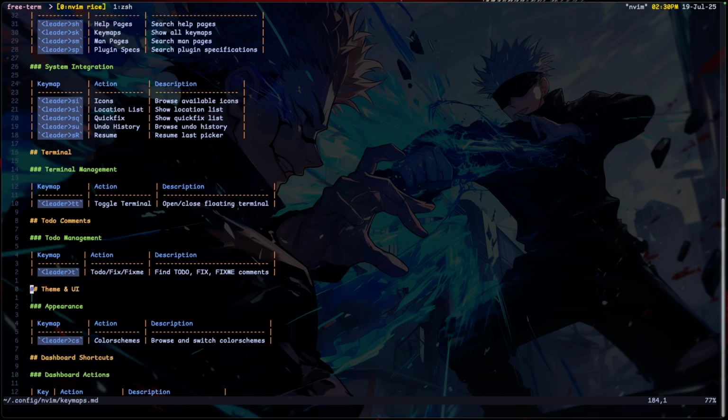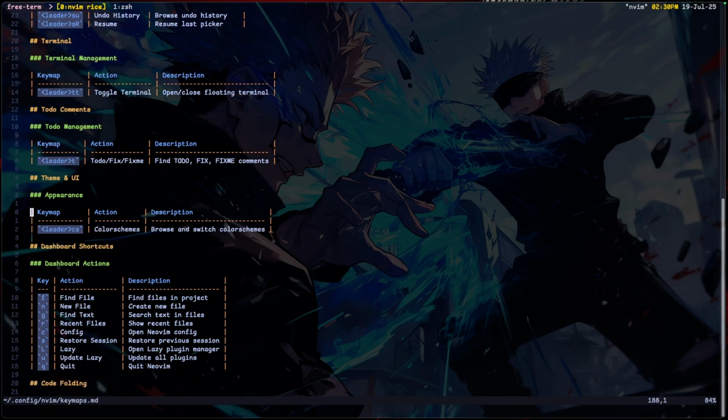But that's basically that. Then yeah, for appearance, because I like changing color schemes a lot, I use Gruvbox as the default. I change it sometimes because I like the Catppuccin, but whatever, it doesn't really matter because I have a transparent terminal background.